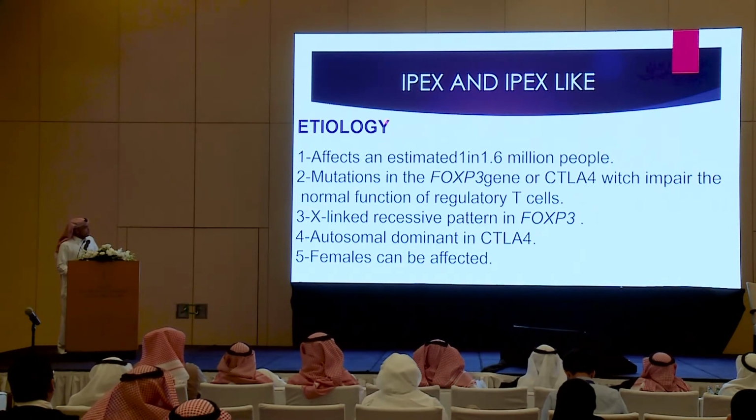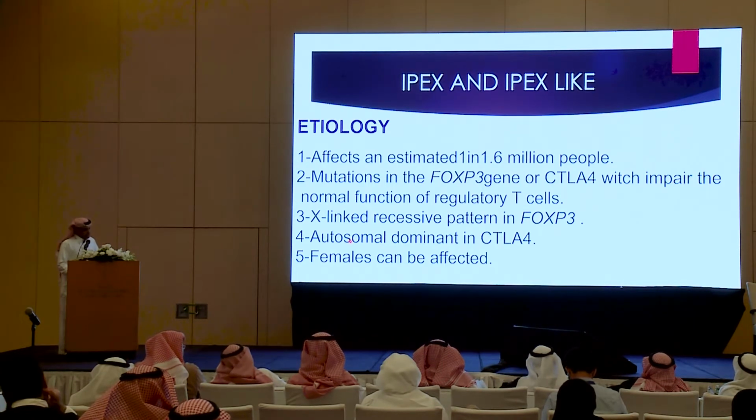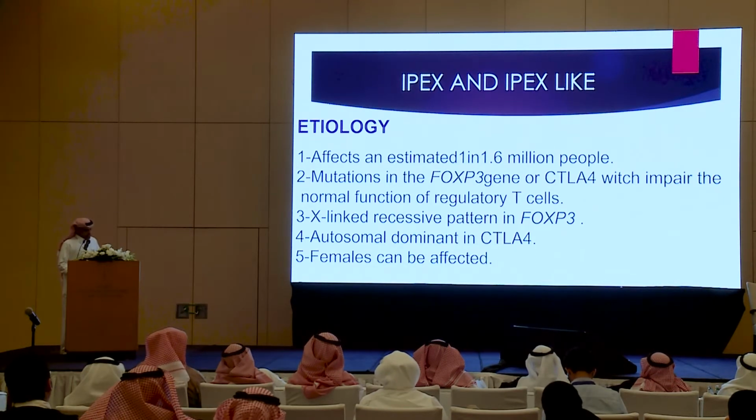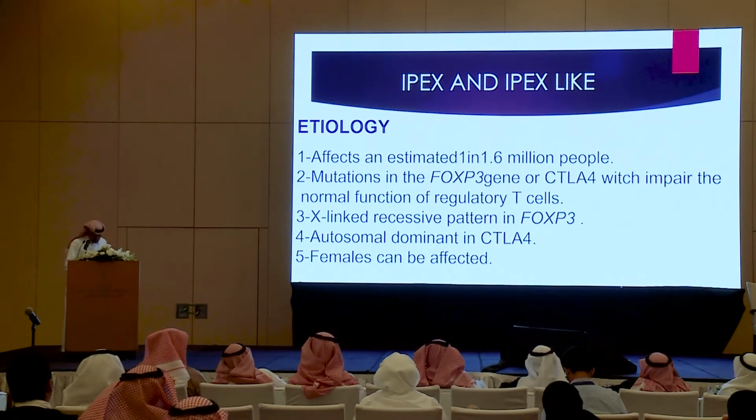Etiology. It affects an estimated 1.6 million people. It is due to mutation in the FOXP3 gene or CTLA4, which impair the normal function of the T cell. The T cell is responsible for self-tolerance, preventing the body from eating itself. So any problem with the T regulatory cell or Treg cell would lead to autoimmunity. FOXP3 is inherited as X-linked recessive, and CTLA4 is inherited as autosomal dominant.